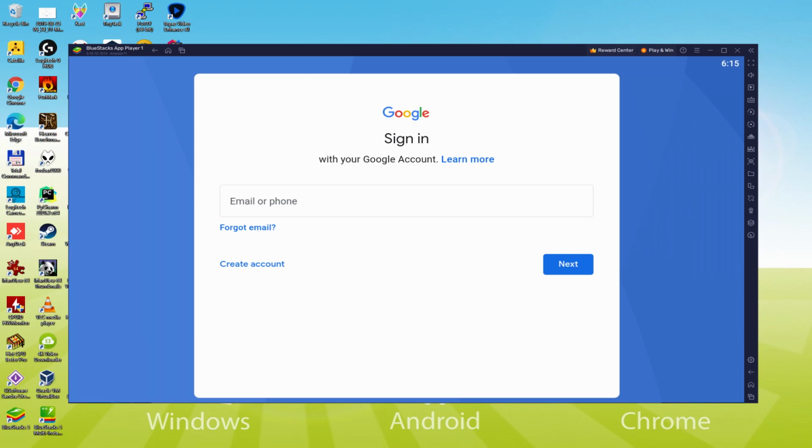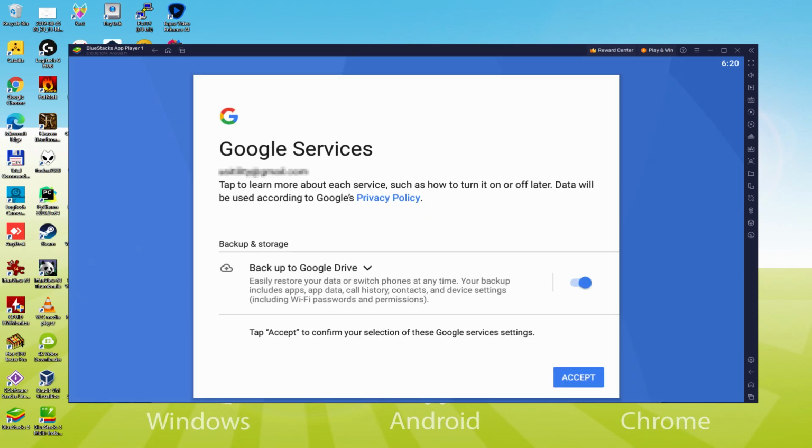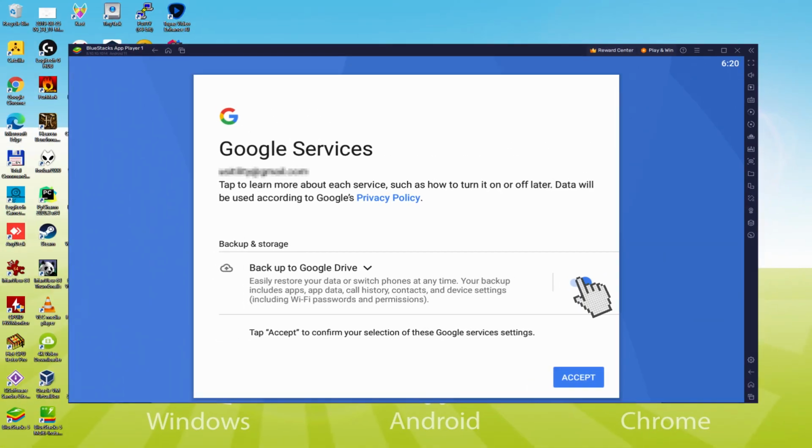Therefore I will enter my information and I'll come back after I have completed it. That's all, data inserted. And here is Google welcoming us and providing us the tools. We can consent to them simply by clicking on I agree. Then, it allows us to back up to the Google Cloud. You could leave it checked and it'll build a backup of your data on this device to Google Drive.